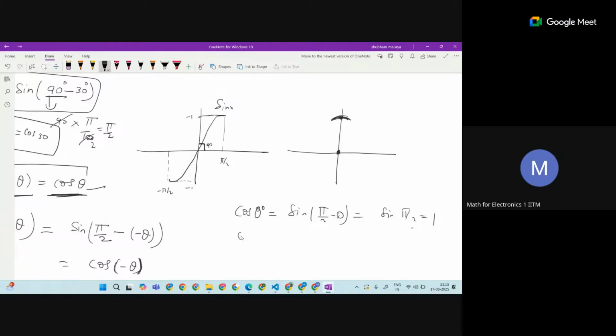And if you think about cos 90 degree, which is nothing but sine of pi by 2 minus pi by 2, which is sine 0. Sine 0, we know that it is 0. So at pi by 2 it is going to be 0. Can we match like this, because the same relation is there? So at pi by 2, where is your pi by 2? It is 0.